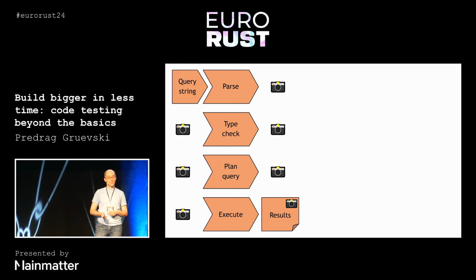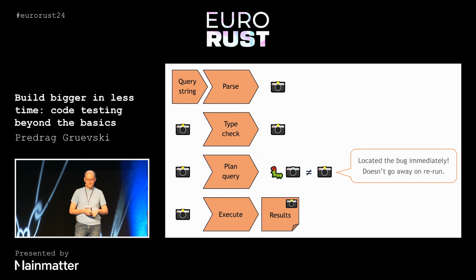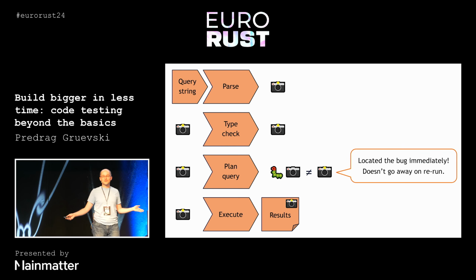Let's say that we have a bug. We run all of our tests, and at some point, one of the snapshots just doesn't match. It's buggy. And let's say that it happens in this query planning stage. First of all, we located the bug immediately, because that specific test failed, nothing else. So we immediately know where to look. And this bug doesn't go away on rerun, because everything is fully deterministic.